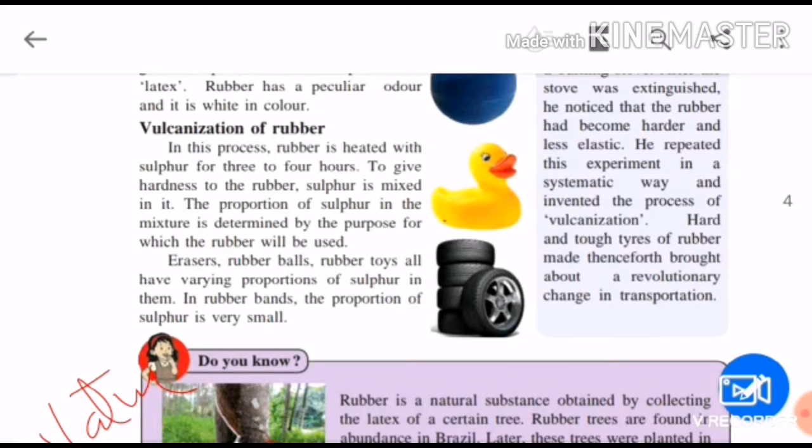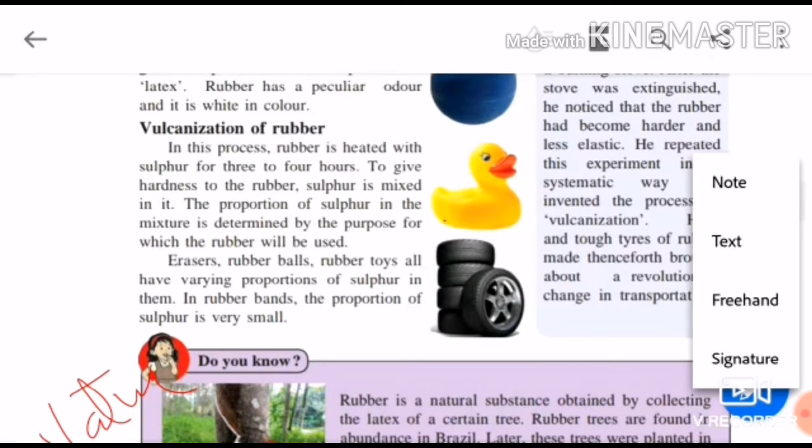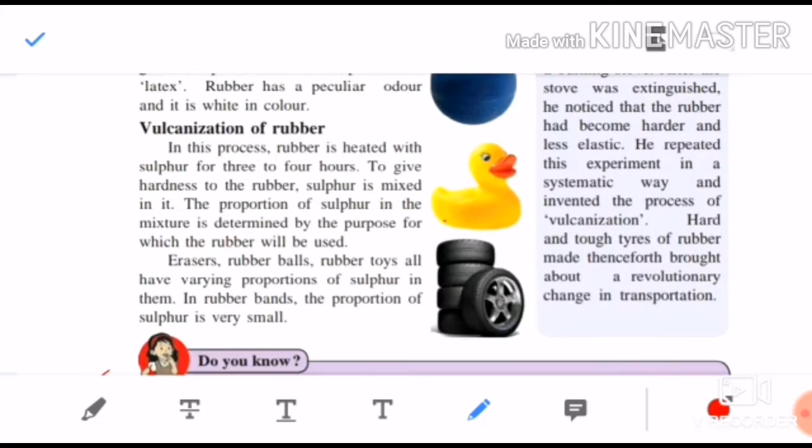Why is the sulfur mixed in it? So that the rubber should become hard. Yes or no? If the rubber is soft, toys and all will not be made. Tires are very tough. That is why, to make the rubber hard, sulfur is mixed with it. And it is mixed with sulfur for how many hours? 3 to 4 hours, so that the rubber becomes hard.